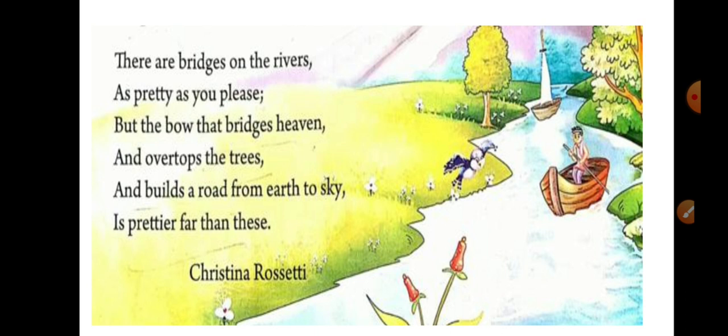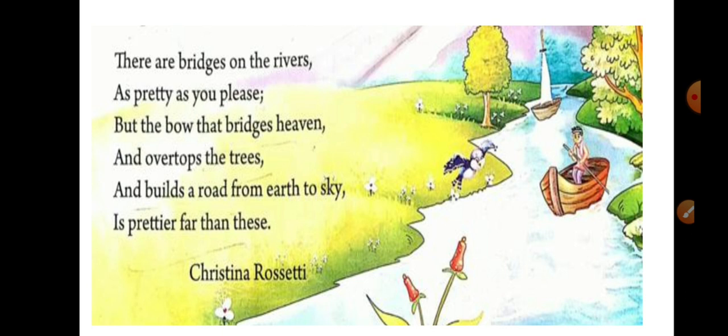And overtops the trees. So a rainbow can be anywhere. On the trees, you can see from here that it is overtopping this. Overtopping means on the top, right? So on the top of the trees and builds a road from earth to sky.